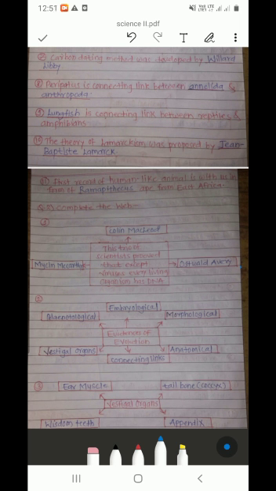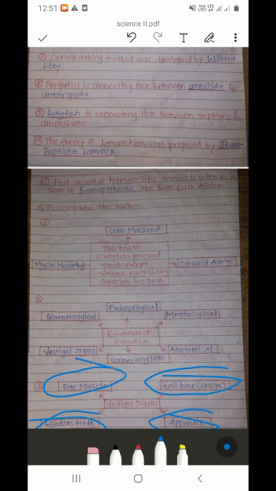Some organs have not disappeared and are not in use. Those organs are vestigial organs. They have given tailbone, coccyx, appendix, wisdom teeth, and ear muscle.